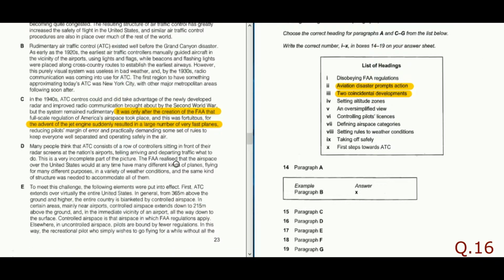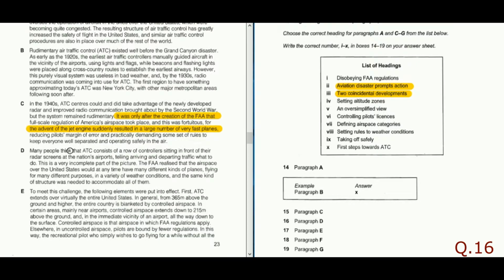Now coming to the D, many people think that ATC consists of a row of controllers sitting in front of their radar screen at the nation's airport, telling arriving and departing traffic what to do. This is a very incomplete part of the picture. That means in this first line we could understand that people have just very improper or very basic knowledge about the ATC.